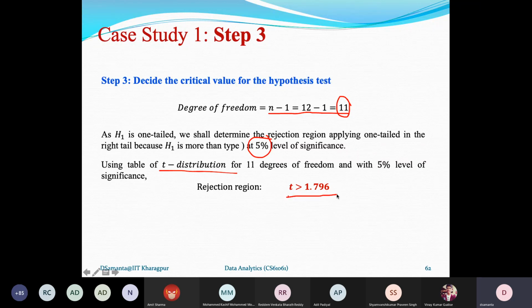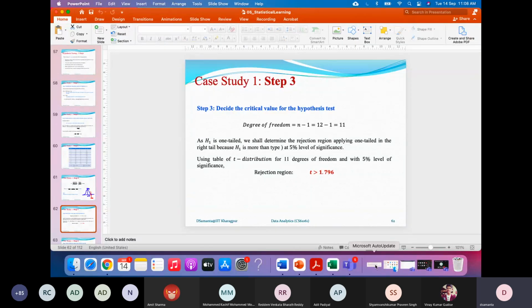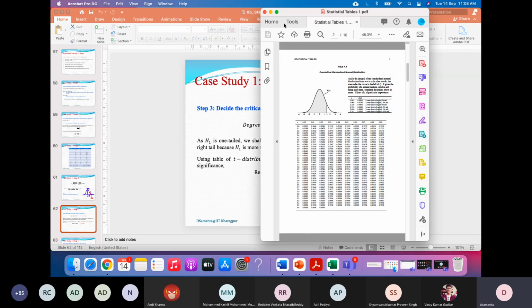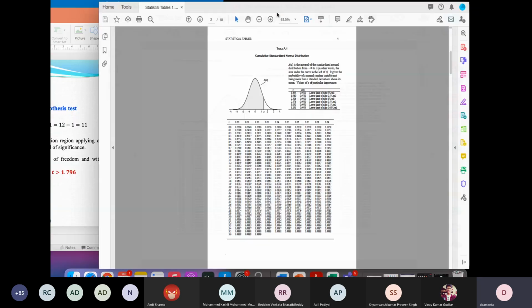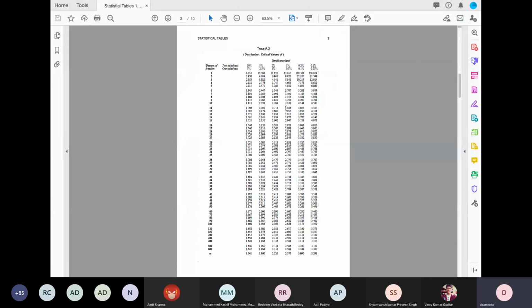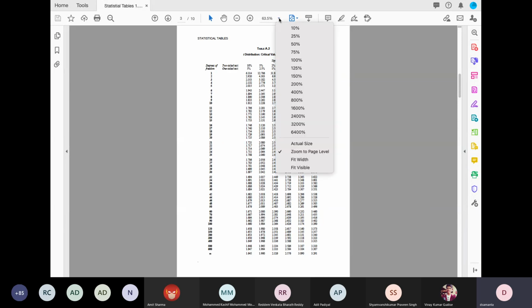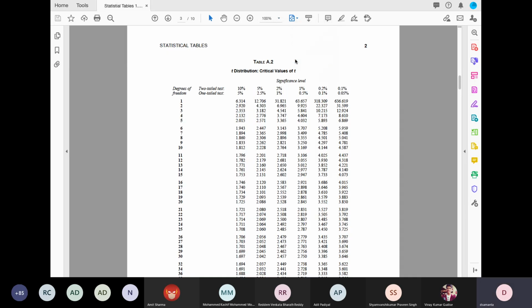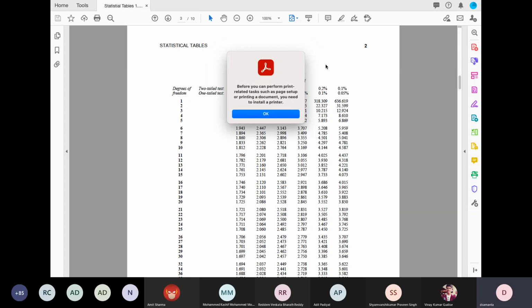Now let us consider the t table consultation, so that we can understand the t table. I am showing the t table. This is a normal distribution table, and here is the t table. Should I increase the size of the screen so that you can see it very clearly? I think this is clearly visible, right? Now here you can see it.